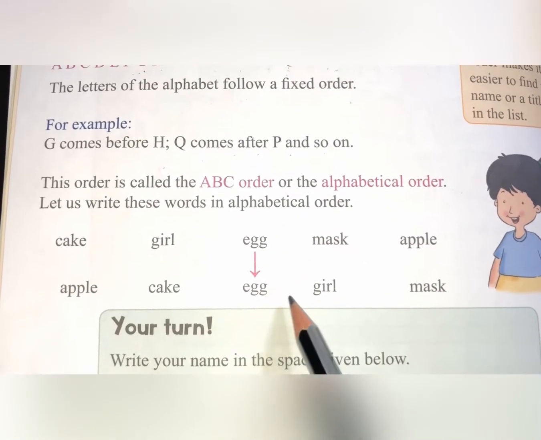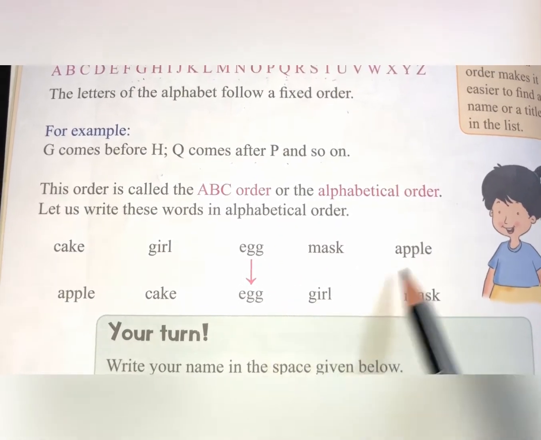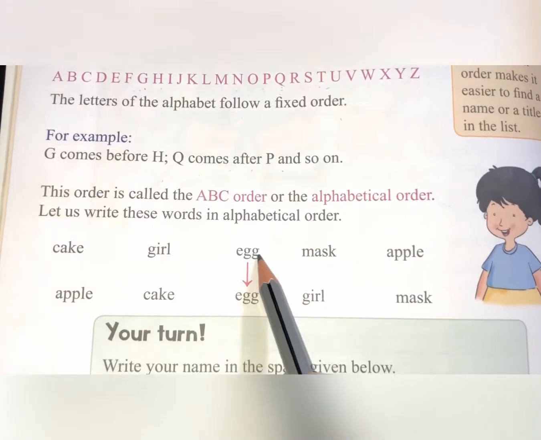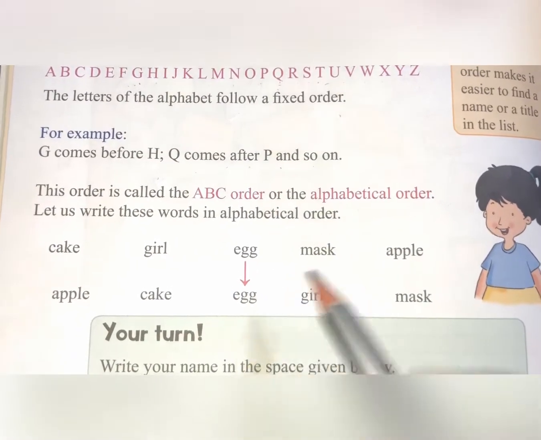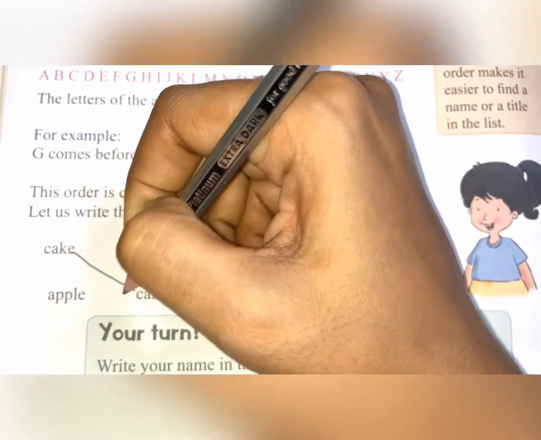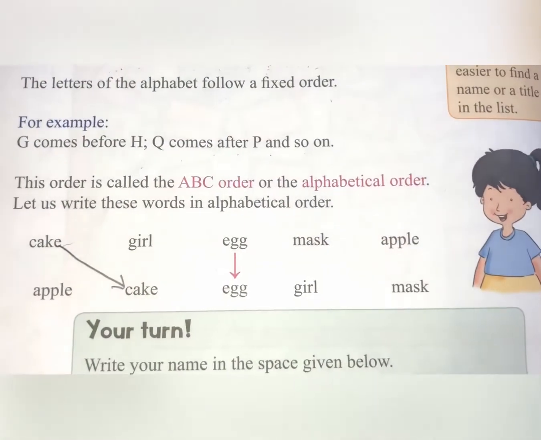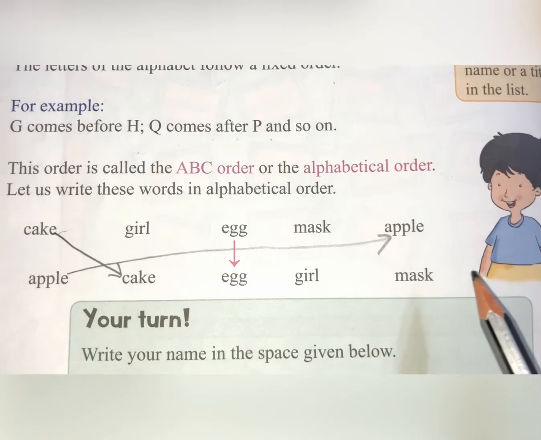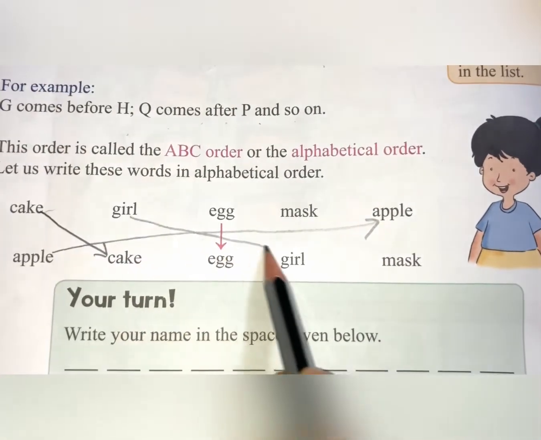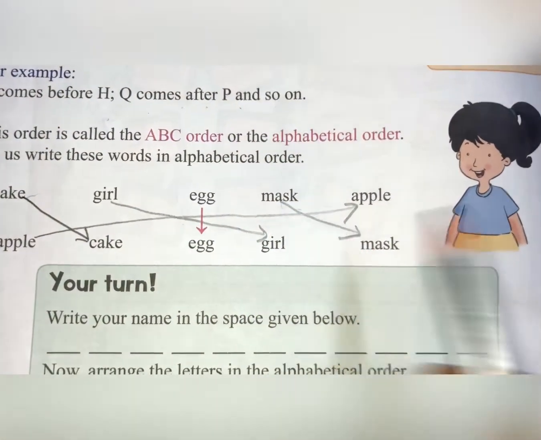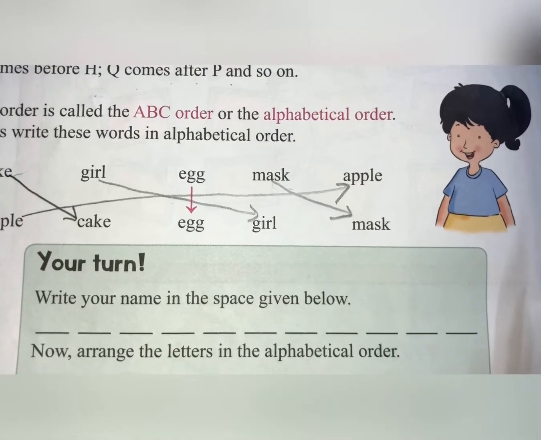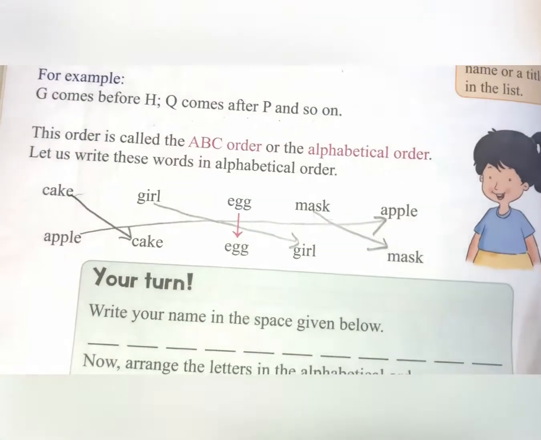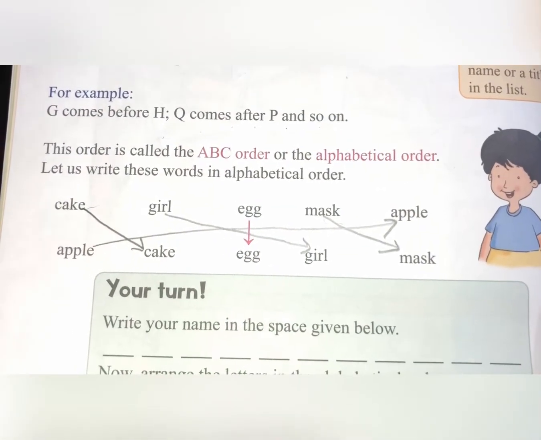First, here we have a kind of matching thing. Egg you will match with egg. Same way, cake you will match with cake. Okay, apple with apple, like that. Girl with girl, mask with mask. Okay, like that we all have done the matching.